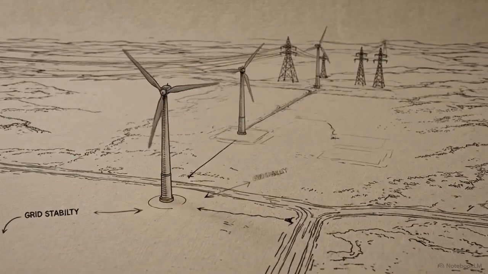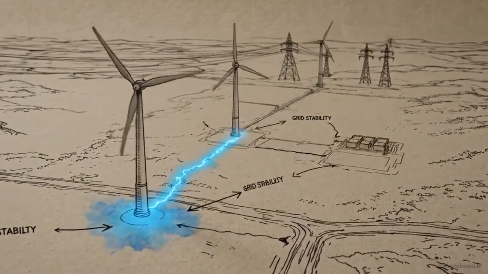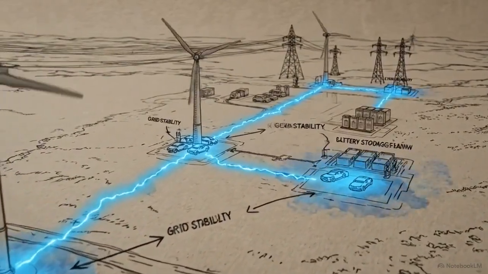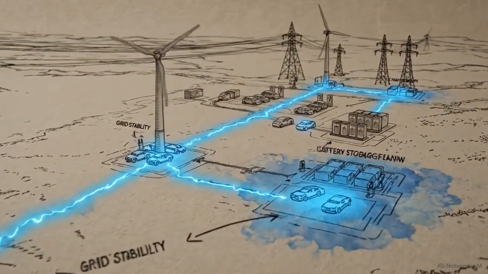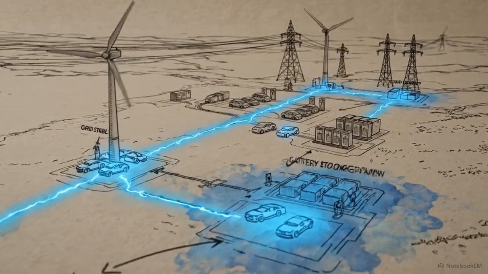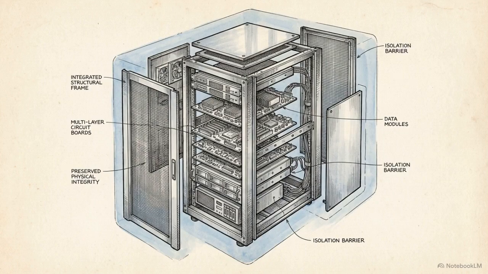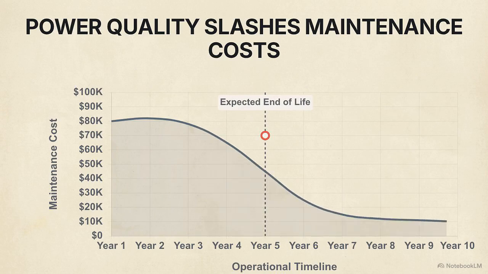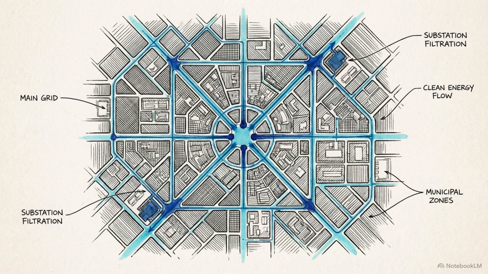As global infrastructure integrates more decentralized renewable sources like solar and wind, alongside massive networks of electric vehicles, managing grid stability becomes vastly more complex. Eliminating fluctuations preserves the physical integrity of the hardware. The direct results are longer equipment lifespans and significantly lower operational maintenance costs. Managing raw energy through these precise filtration and mitigation solutions is the absolute baseline requirement for operating future smart grids.